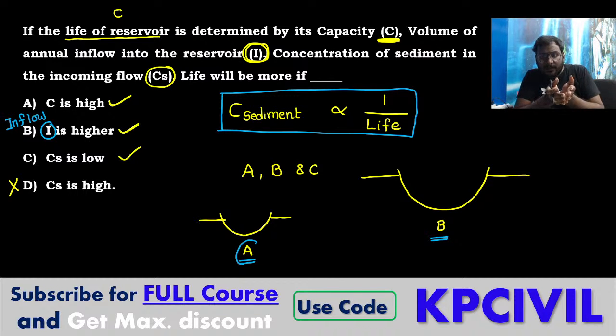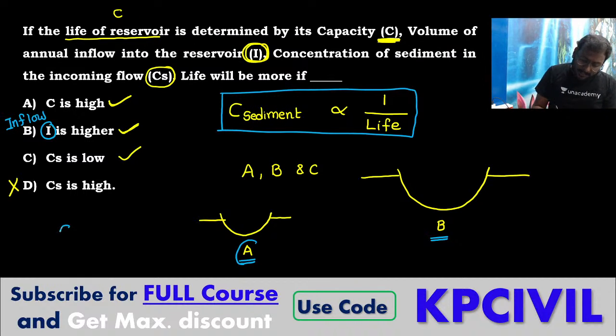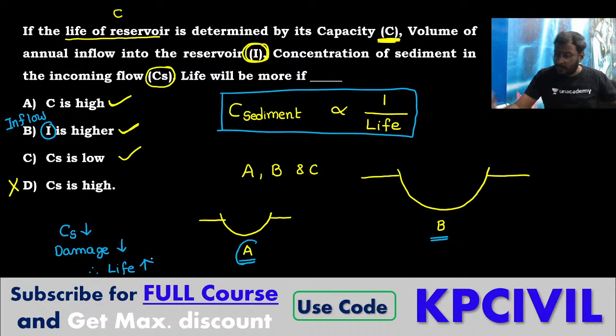So if sediment concentration is less, damage happened to the reservoir is less, so life will be more. So answer is ABC. You understand?